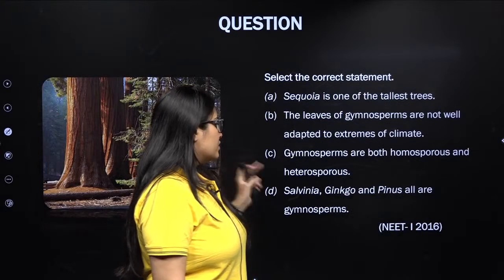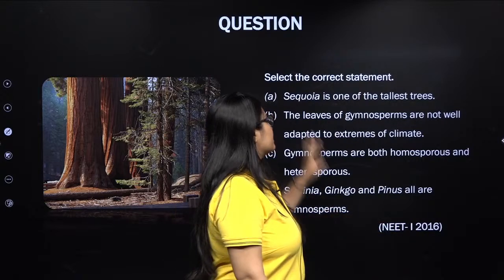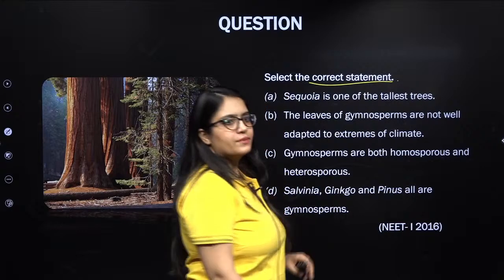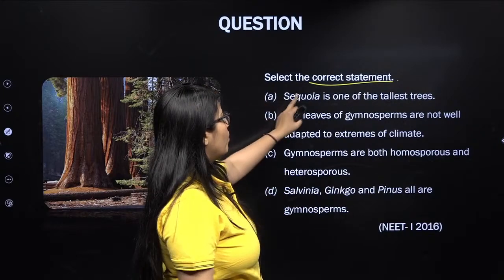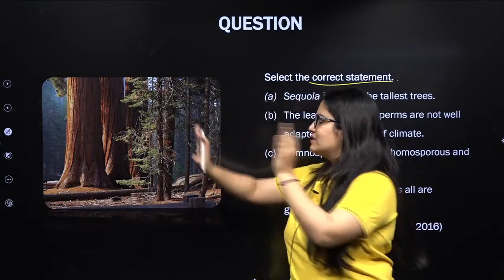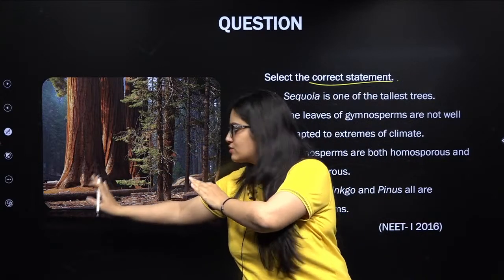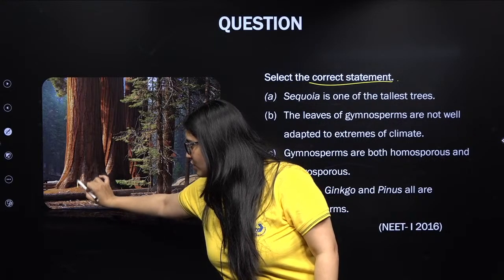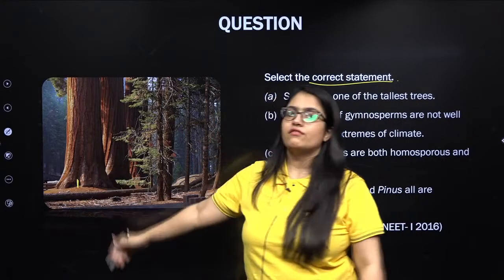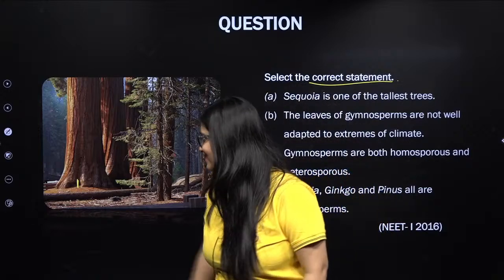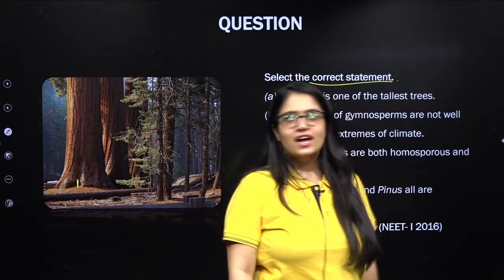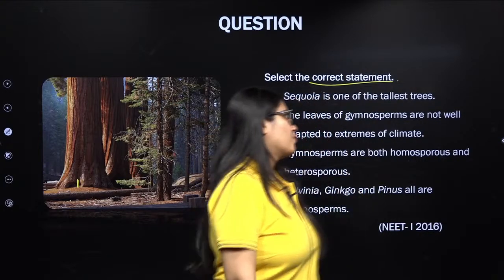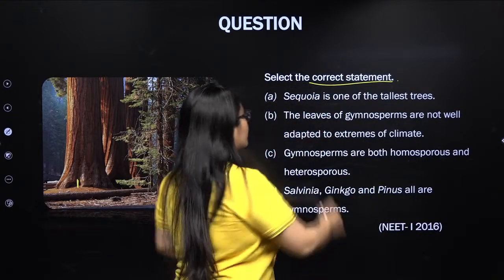Next question. This was asked in NEET Phase 1 2016. Select the correct statement. Let me help you out in that. Sequoia is one of the tallest trees, and as you can see, this is a giant sequoia. They are so tall. If you happen to stand over here, I don't think you'll be able to cover more than this much area, even a very tall person. And I have not even shown the entire length. So sequoia is one of the tallest trees, correct.